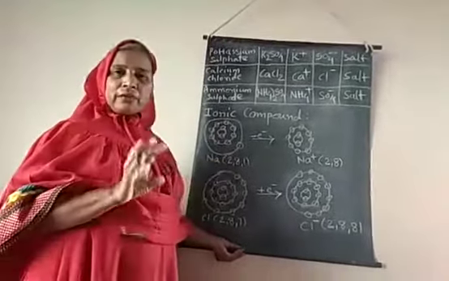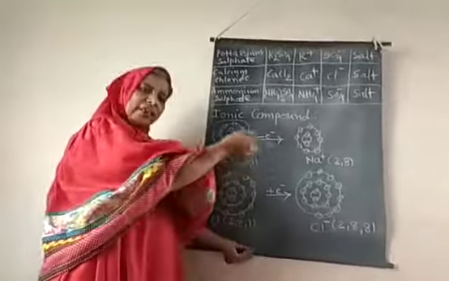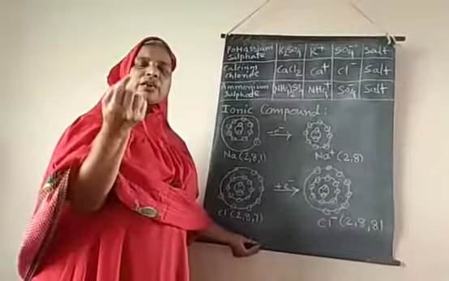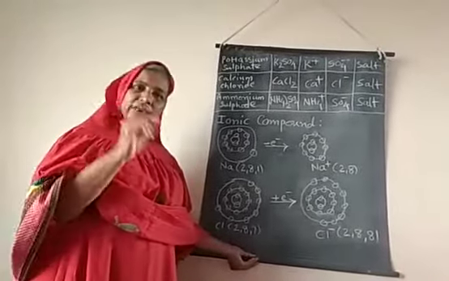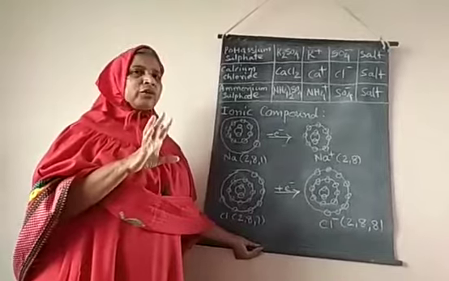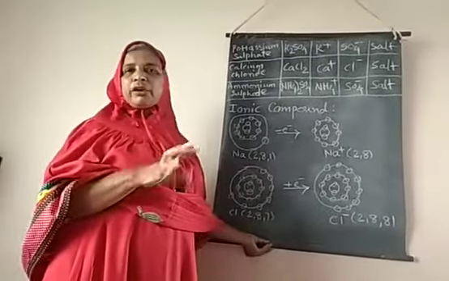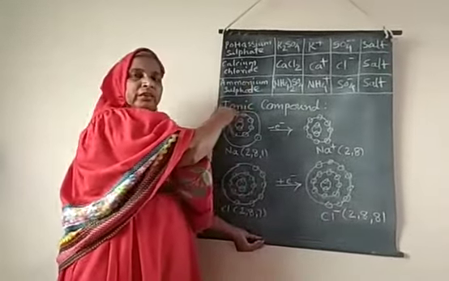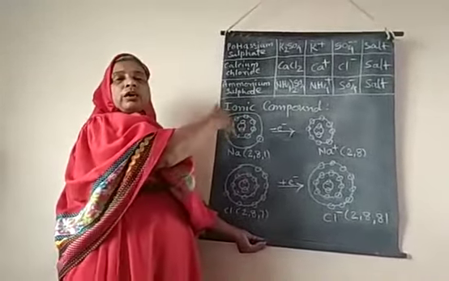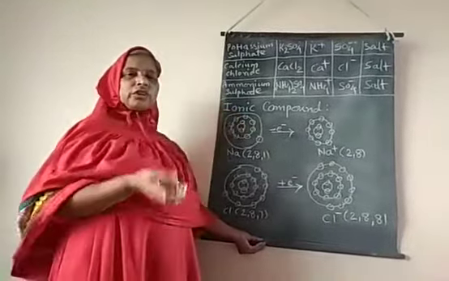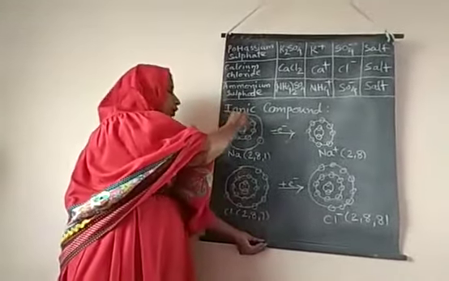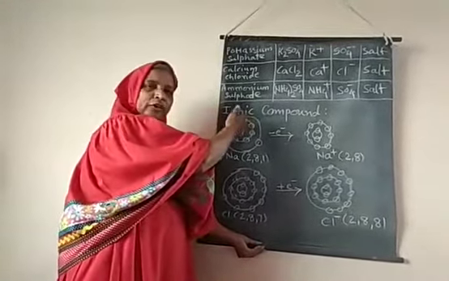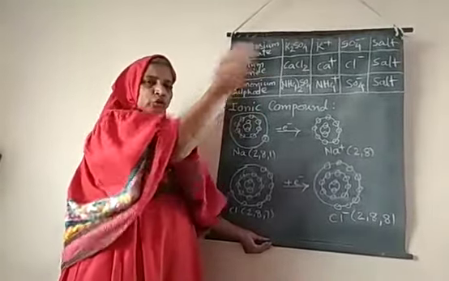Sodium atomic number is 11. This atomic number 11 shows that the number of electrons present in one sodium atom is 11. These electrons are distributed in different shells. There is a limitation on each shell: the first shell can hold only 2 electrons, the second shell 8 electrons, the third shell 18 and so on.